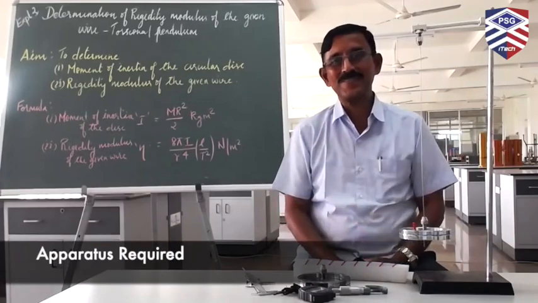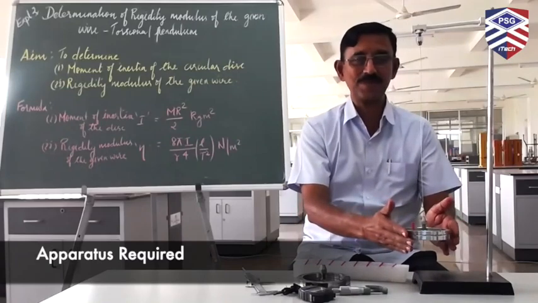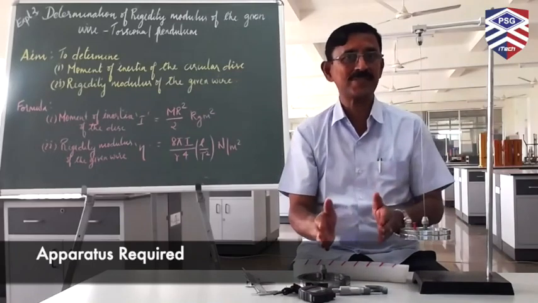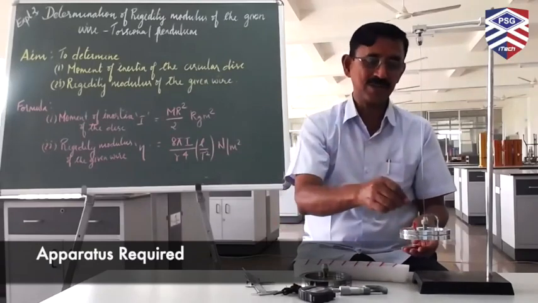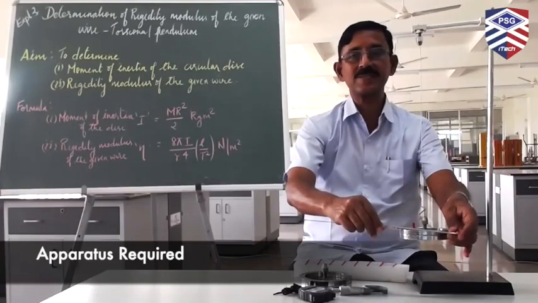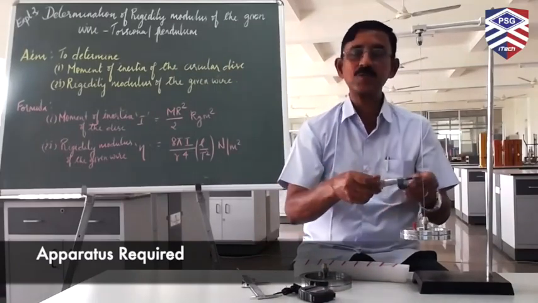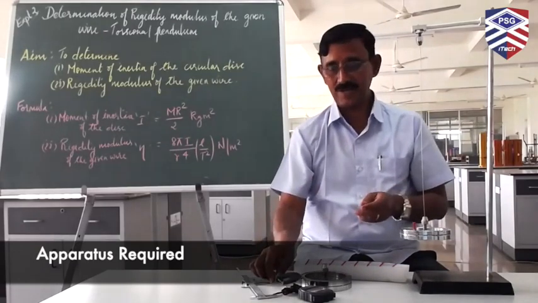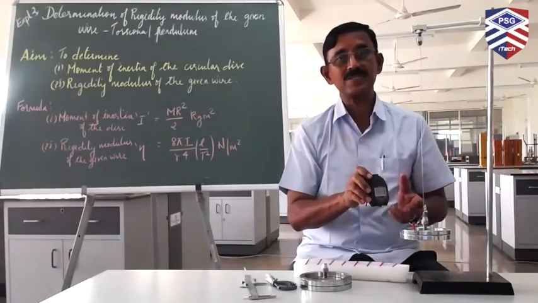So now let us see the apparatus required to carry out the experiment in order to determine the moment of inertia of the metal disc and also the rigidity modulus of the given wire. The apparatus required are the circular disc, as you observe, and the thin metallic wire to suspend the metal disc, a vernier caliper to measure the diameter of the disc, from which we can get the radius of the metal disc, and also a screw gauge to measure the thickness of the wire, from which we can find the radius of the wire. Another important thing is a stopwatch to measure the period of oscillations of the torsional pendulum.